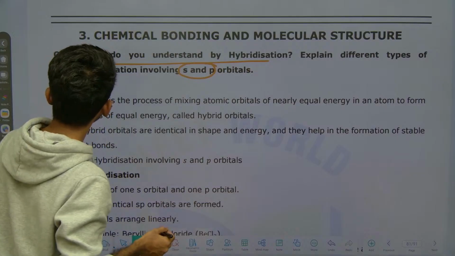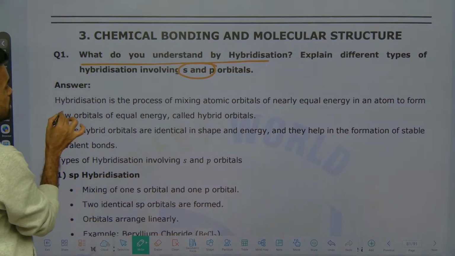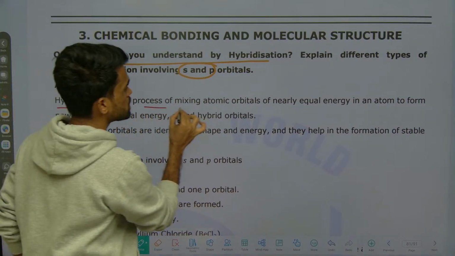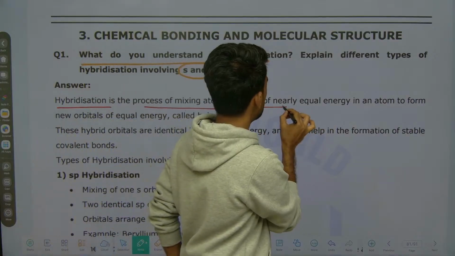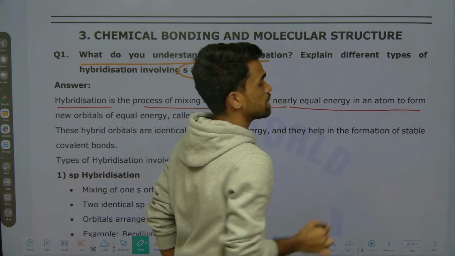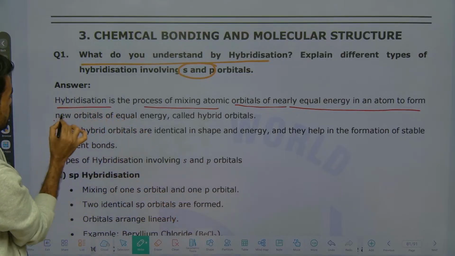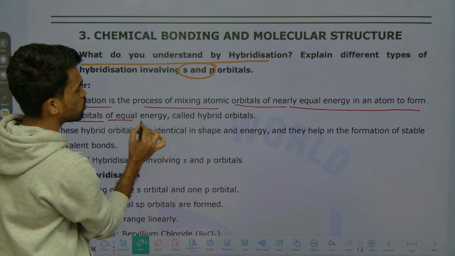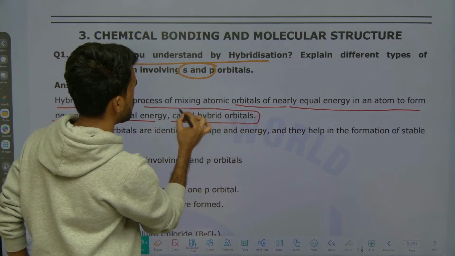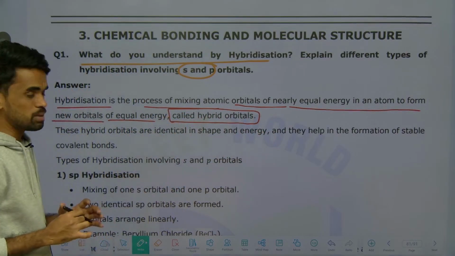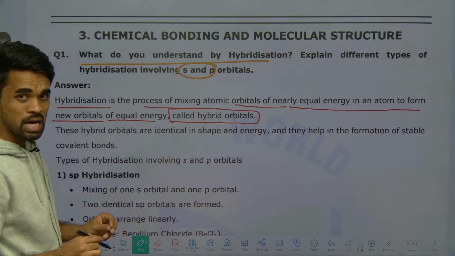Look here. Hybridization is a process of mixing of atomic orbitals of nearly equal energy in an atom to form new orbitals of equal energy called hybrid orbitals. So what do they do? Very simple, just listen to me, I will explain.